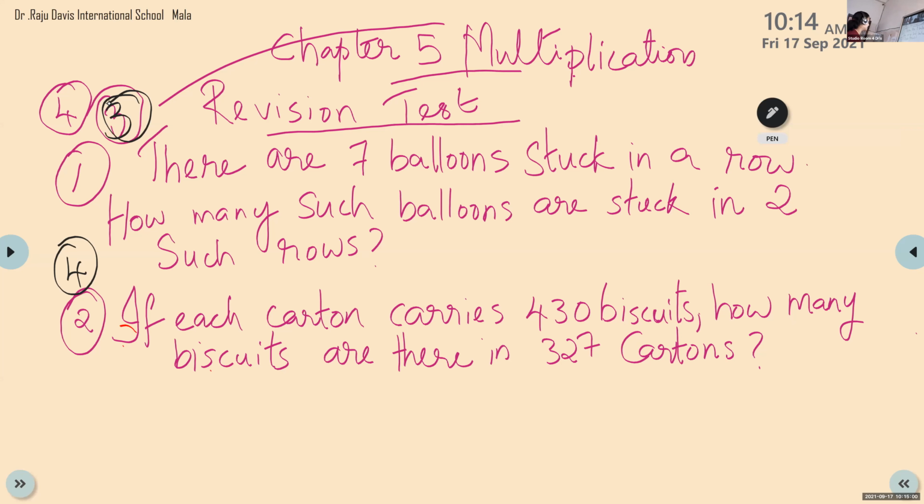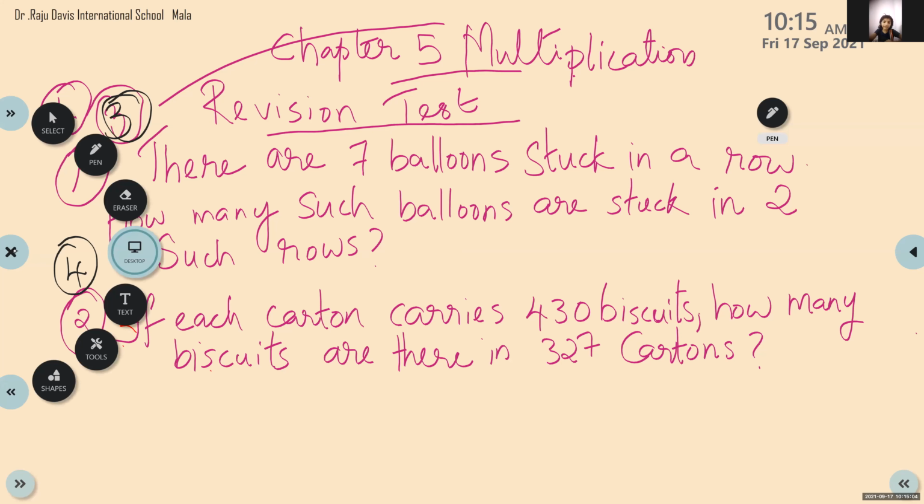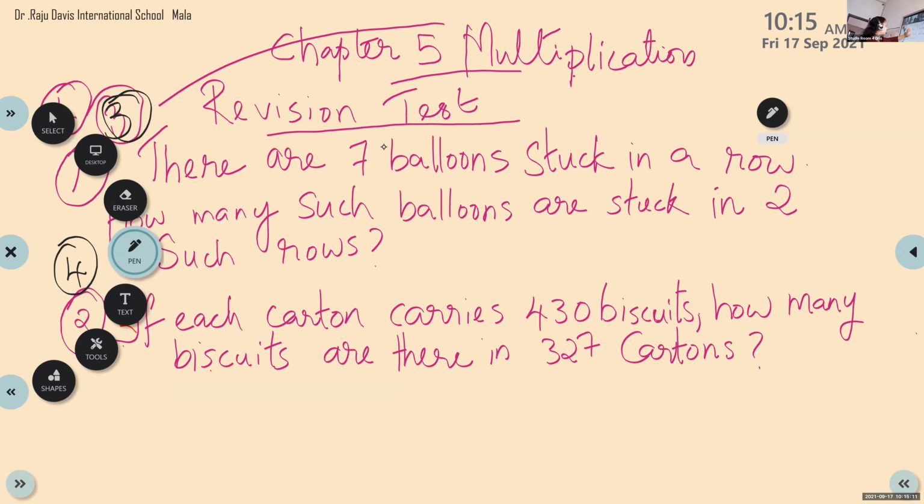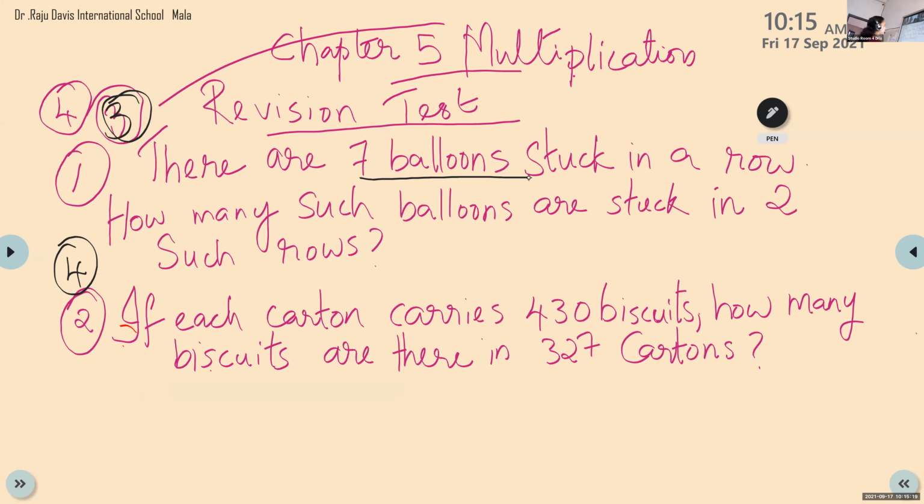So we'll discuss the steps, children. Question number 1, because some children, if they have not written the steps, they have to write the steps neatly for question number 2 also. So children, you can look at the question here. There are 7 balloons. So what will be the first step?